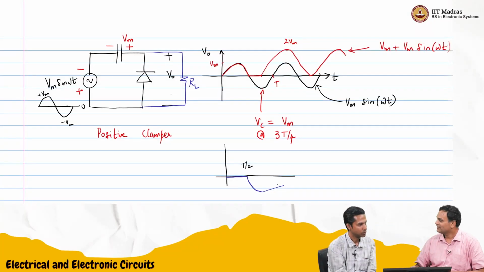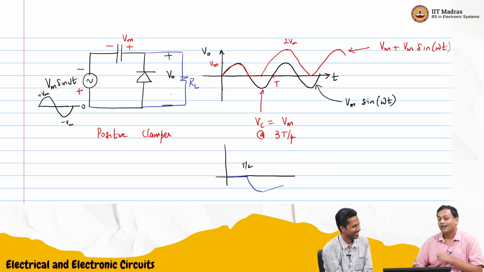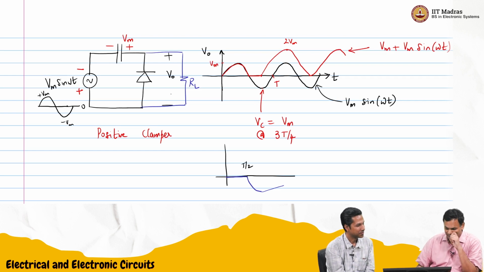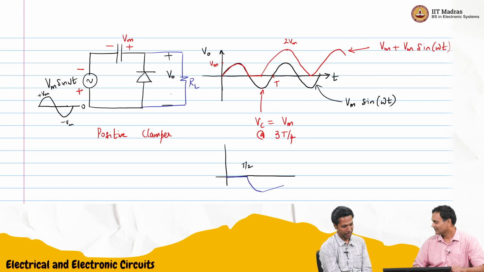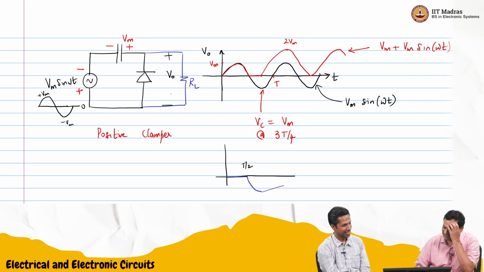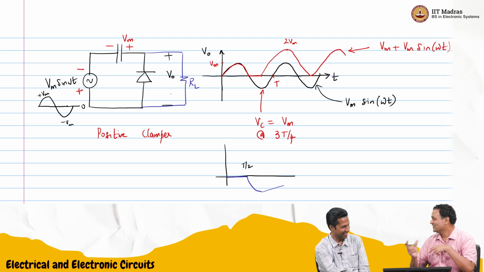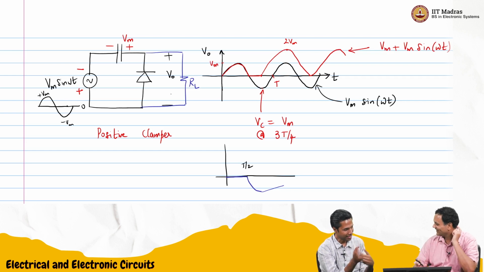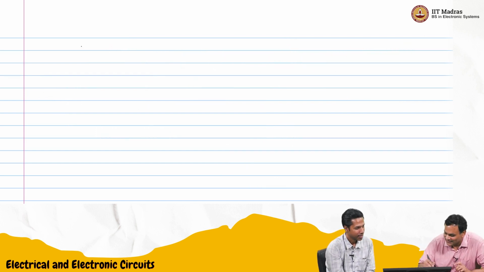So what other types of diode circuits can we think of? See, we have Vm across the capacitor. Can I get more than that? I see, so the voltage across the capacitor is Vm. You want to get even more. Yeah, because after shifting across the diode, you have 2 Vm. That is true. So can we use another capacitor to charge to that 2 Vm? Let's see.